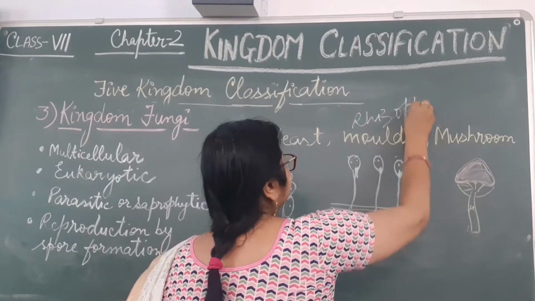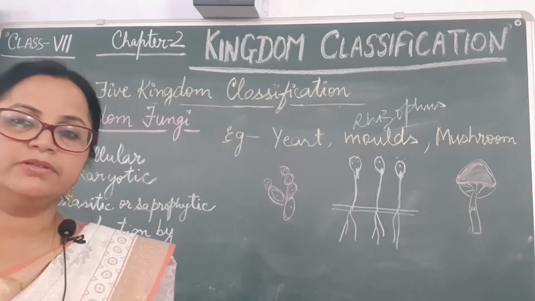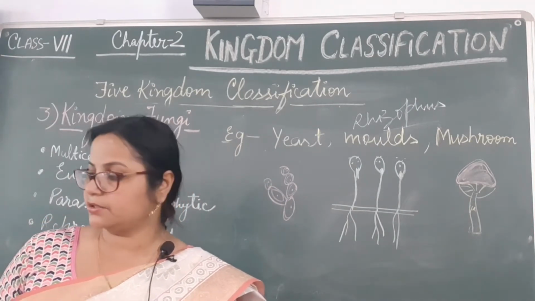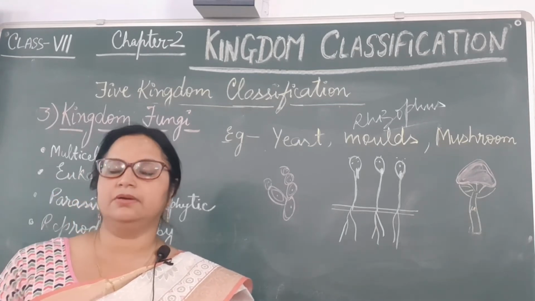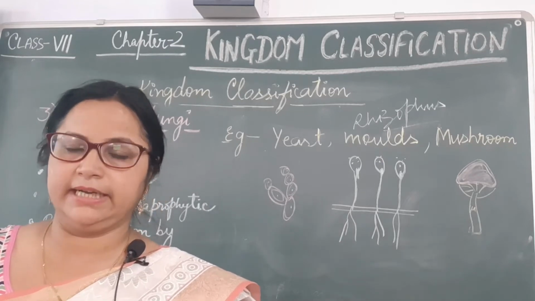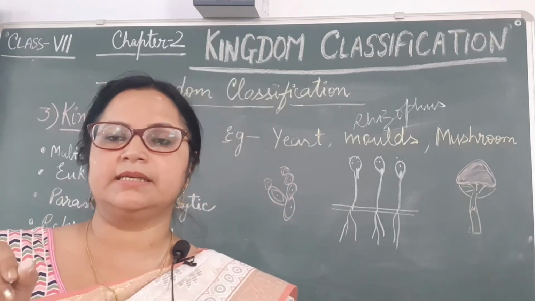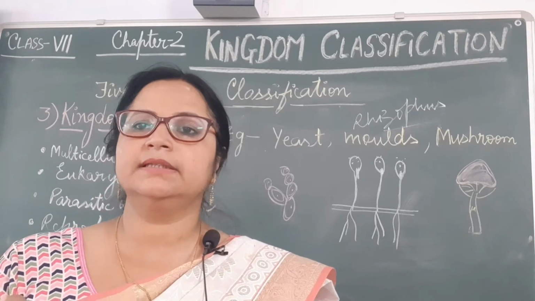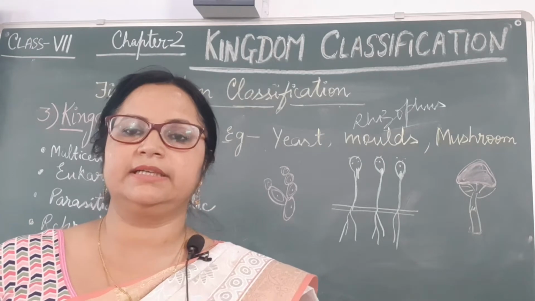Rhizopus is basically called the bread mold. Have you seen rotten or stale bread? Some fungus grows on stale bread. If you have not seen it, you can take one slice of bread, sprinkle some water on it, and keep it in a warm place where the temperature is high.